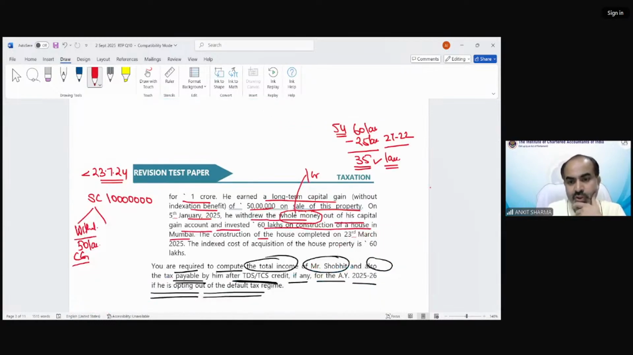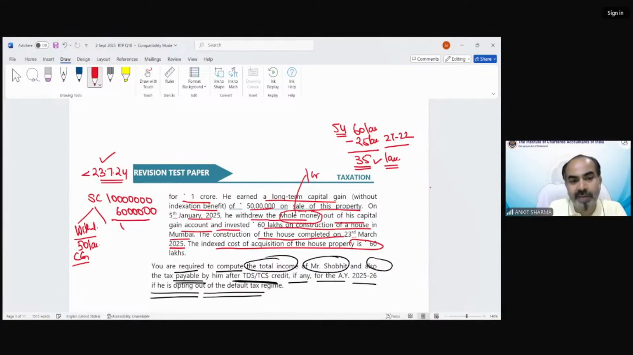The construction of the house was completed on 23rd March 25, so it has been completed before the due date of ROI. The indexed cost of acquisition of the house property is 60 lakhs. Because the property has been transferred before 23rd of July, we will take the indexed cost of acquisition in this case. That is 60 lakhs.